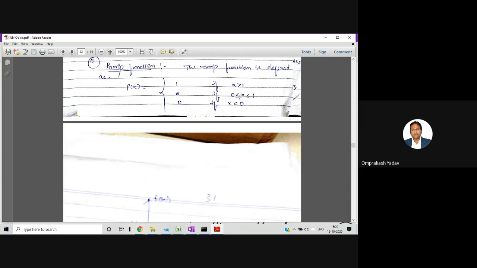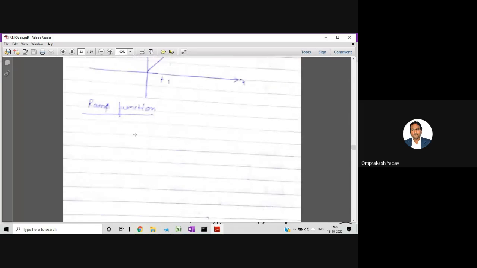When x is in between 0 and 1, we are talking about this particular line, and it's a linear function. Whatever is the value of x, that will be the output, at a 45 degree angle. And when x is less than 0, we will be getting 0 only. So 3 values we can decide by using this ramp function.